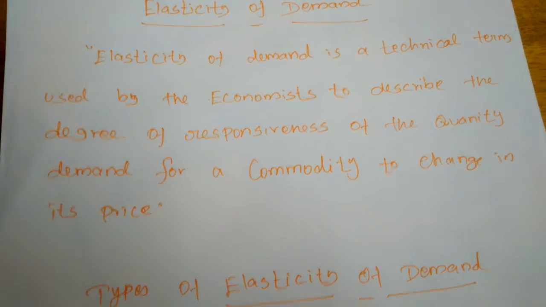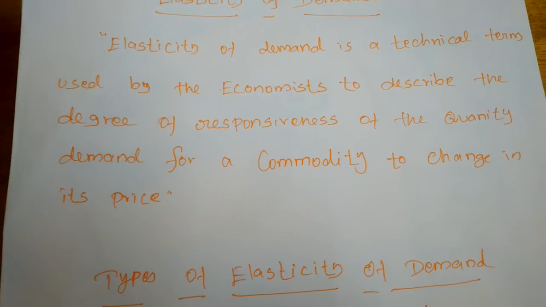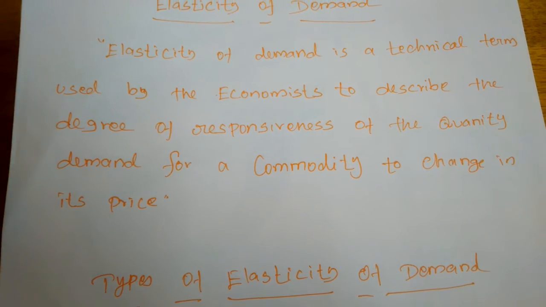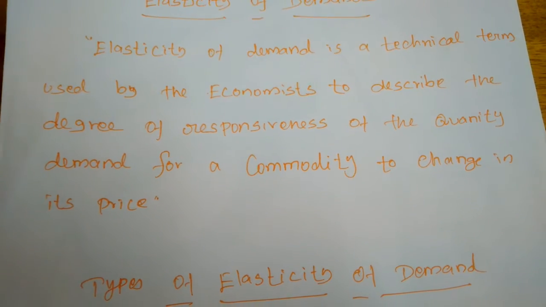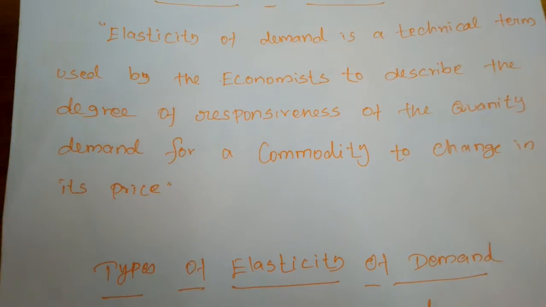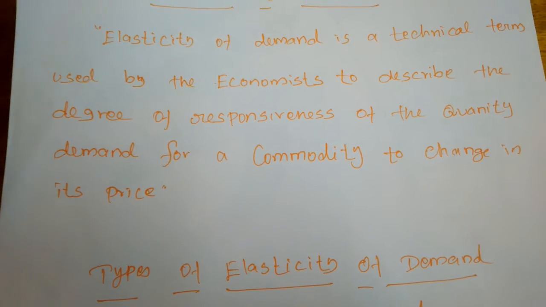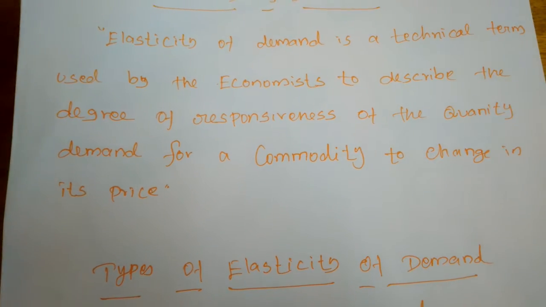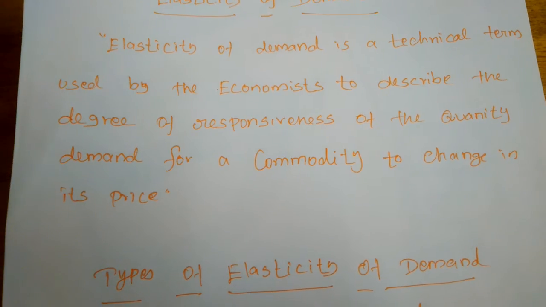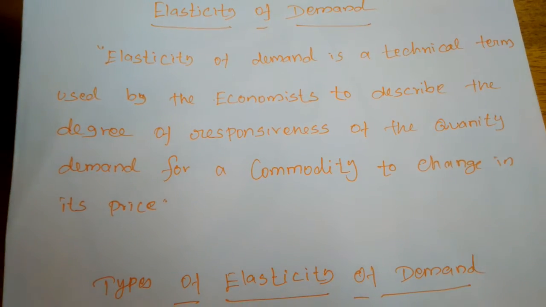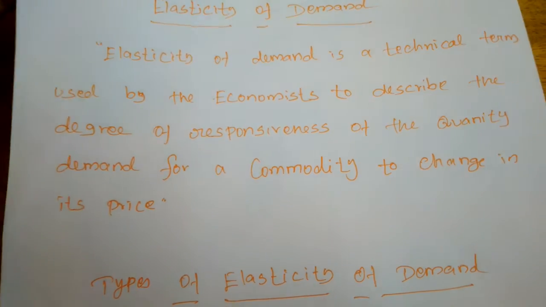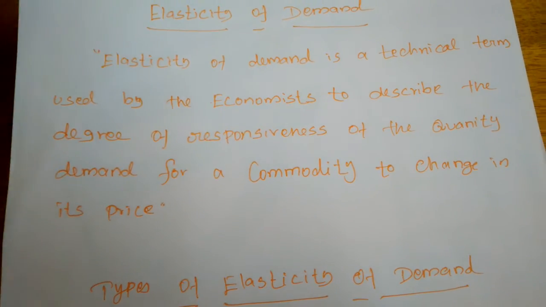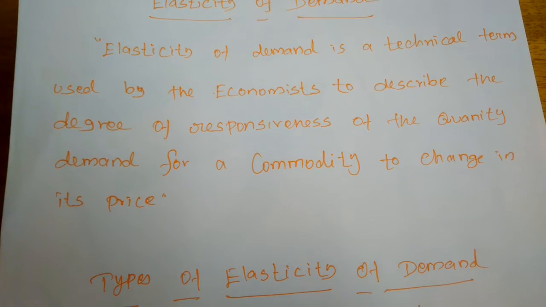So elasticity of demand is a technical term used by economists to describe the degree of responsiveness of the quantity demanded for a commodity to a change in its price. When the price of the commodity changes, the degree to which the quantity demanded changes is explained by the elasticity of demand. So elasticity means, we can keep in mind, just flexibility.